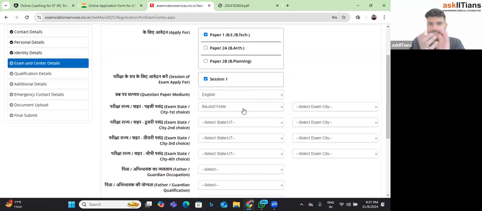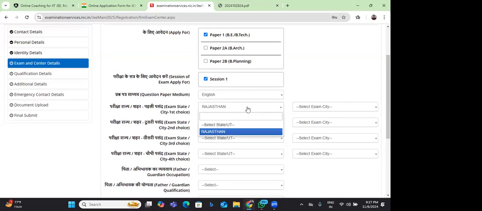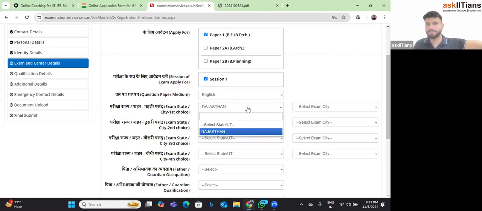Some people say, sir, okay, in January, we are traveling to India, so we want the center in India. But as you can see, when I filled my address, I filled my state as Rajasthan, that I am residing in Rajasthan. Now, it is not giving me an option to choose any other state. From that, it has picked the data. And it has given the state that now, as you are residing in Rajasthan, you have to give the exam in Rajasthan only. Getting it?